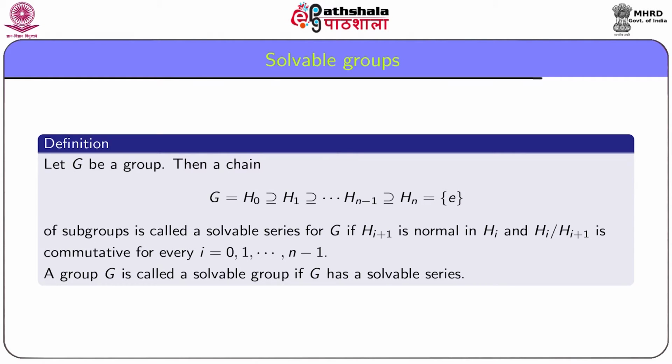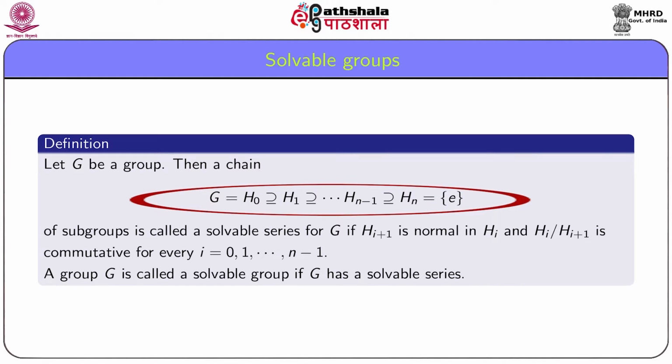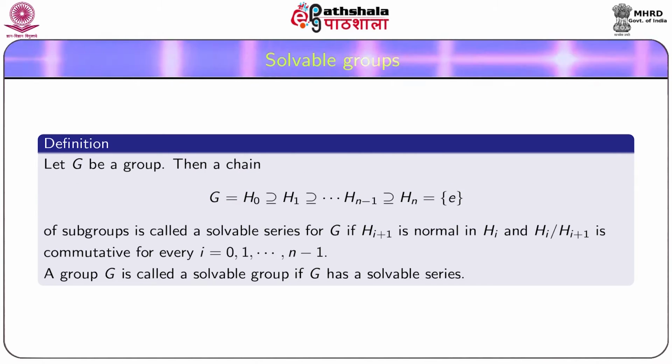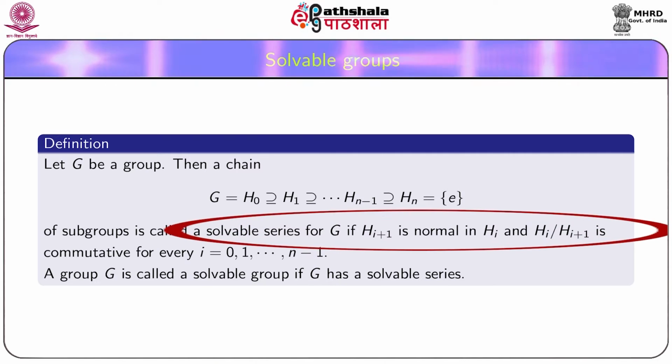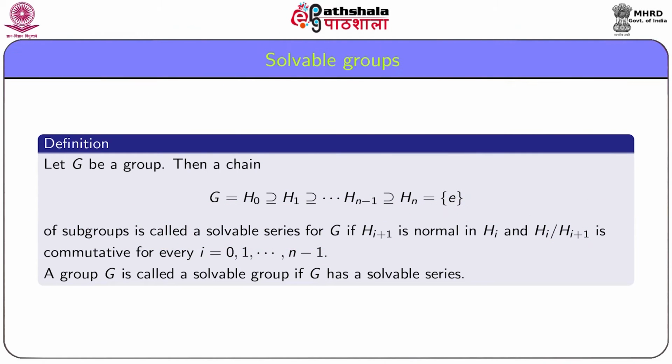Let G be a group. Then a chain G equal to H0 contains H1, contains H2 and so on, contains Hn equal to the identity group of subgroups is called a solvable series for G if Hi plus 1 is normal in Hi and the quotient group Hi by Hi plus 1 is commutative for every i equal to 0, 1 up to n minus 1.